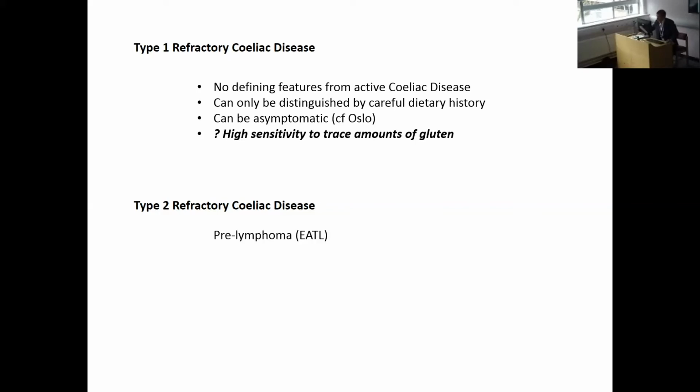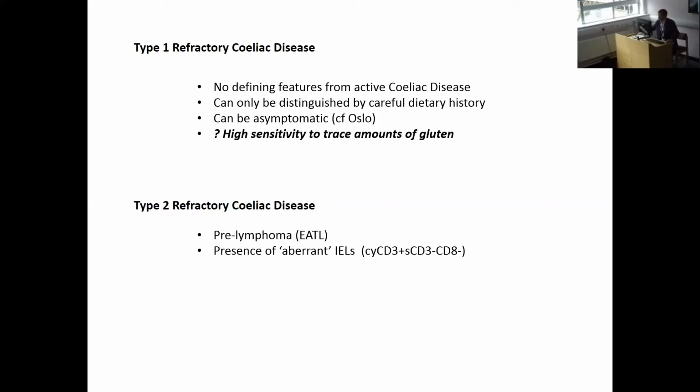When we come to type 2 refractory celiac disease, we consider this to be pre-lymphomatous. As I'll show you in a moment, a large proportion of patients either have T-cell lymphoma, this enteropathy-associated T-cell lymphoma, or go on to develop it. The presence of these aberrant IELs distinguishes them from both type 1 refractory celiac disease and patients who have active celiac disease. However, these aberrant IELs are present in normal non-celiac patients and also in patients with active celiac disease, although in reduced numbers, as I'll show you.